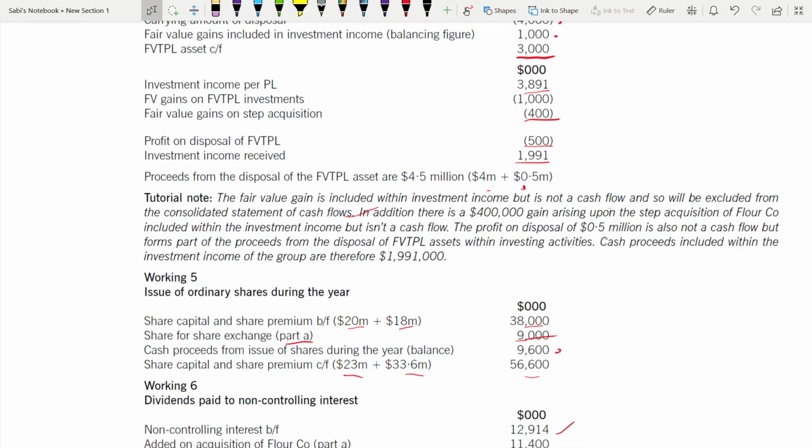There's a fair value gain arising from a step acquisition, included within investing, but it is not a cash flow. The profit on disposal is also not a cash flow, but forms part of the proceeds from the disposal, which is within investing. Cash proceeds included within investing of the group are therefore this much. So they're explaining why they have included the fair value gain, because it's not a cash flow. That is under the tutorial note. So read it.